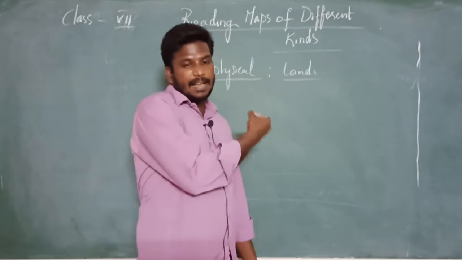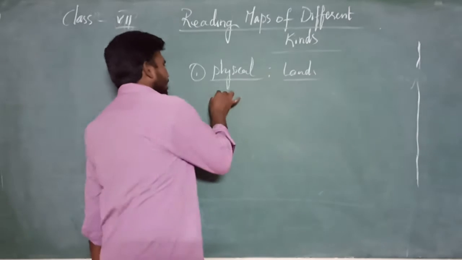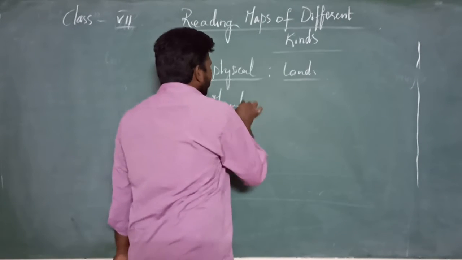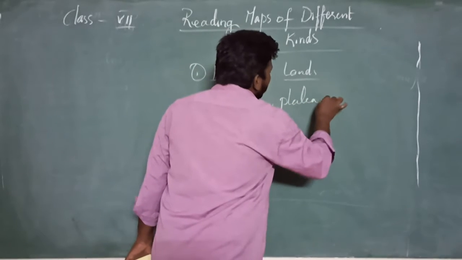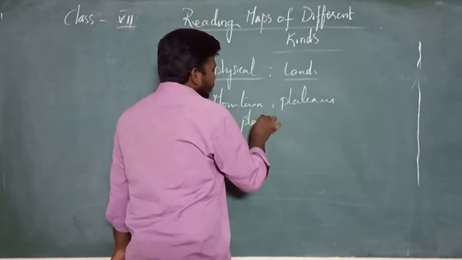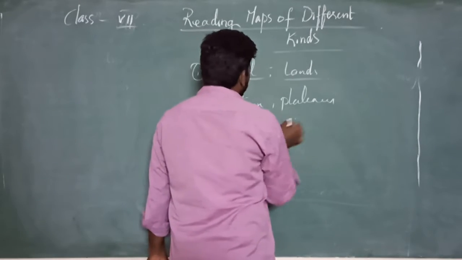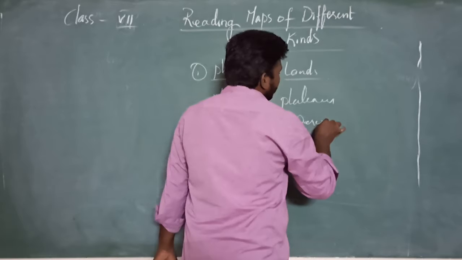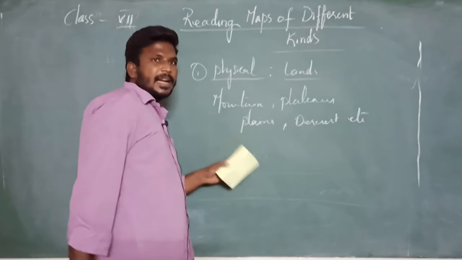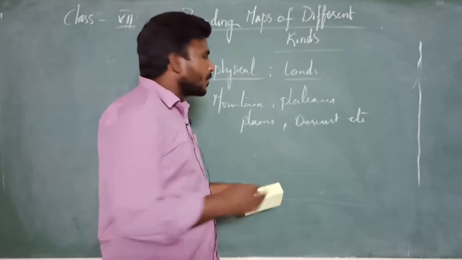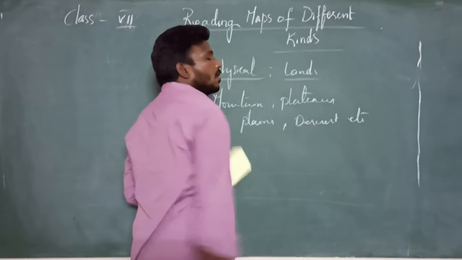Let us have some examples. Landforms such as mountains, plateaus, plains, desert regions, etc. There are different types of landforms, and different combinations of landforms we can see only on which kind of maps?